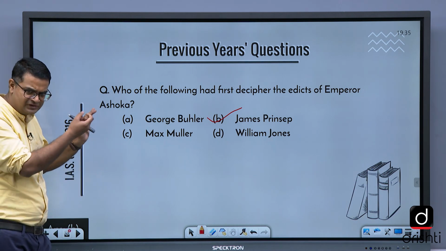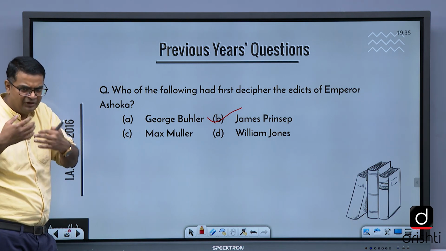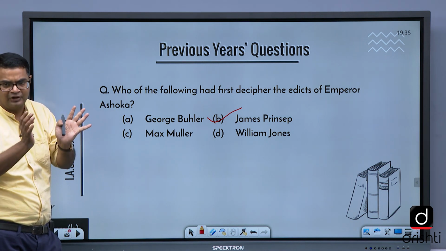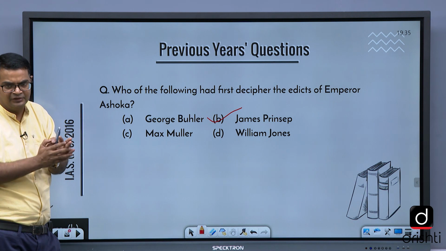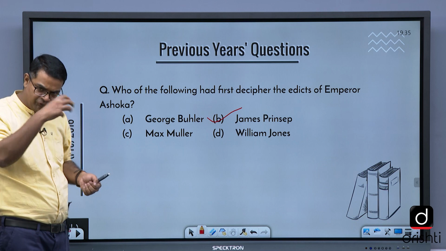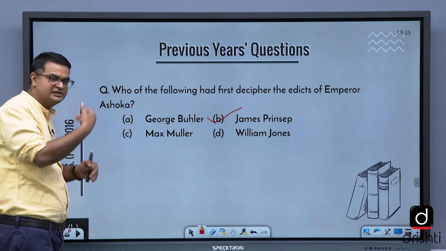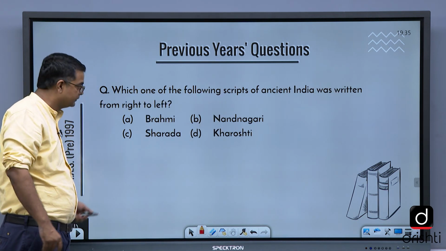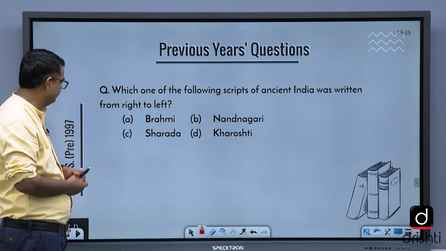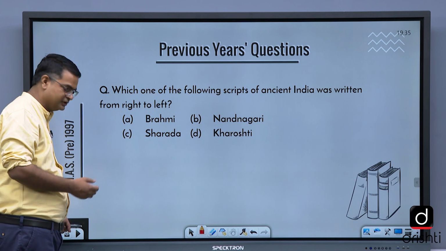I'm just giving you some questions. The time will not permit me to give all the questions that I have covered. I will cover in the session from 1979 to 2019. It is not possible, so a few sample questions so that you understand it well. Which one of the following scripts of ancient India was written from right to left? Another question from that script and language.